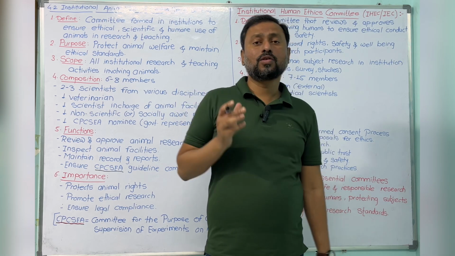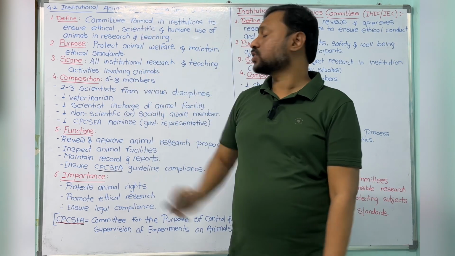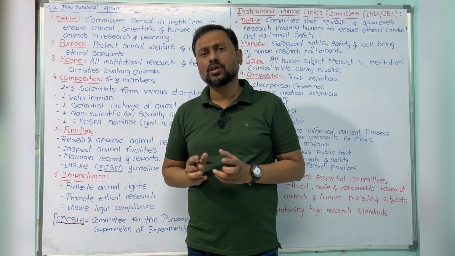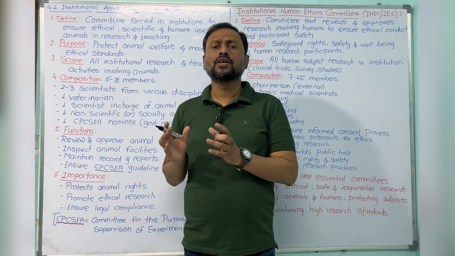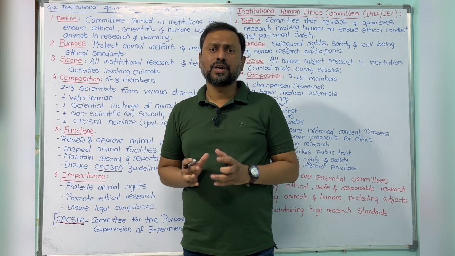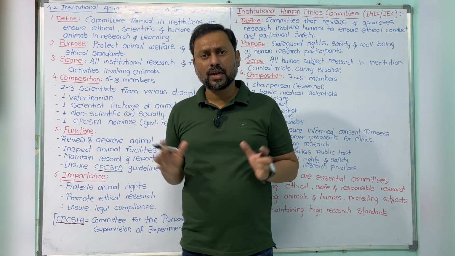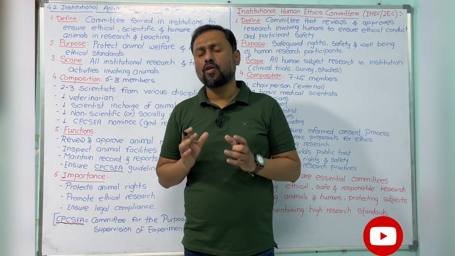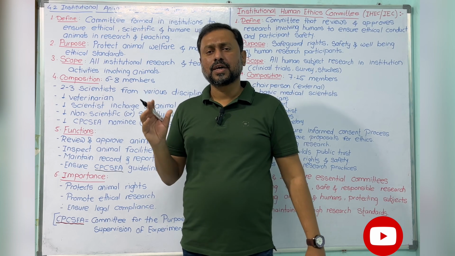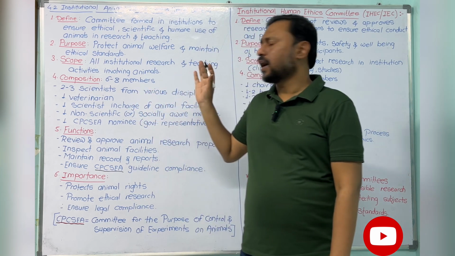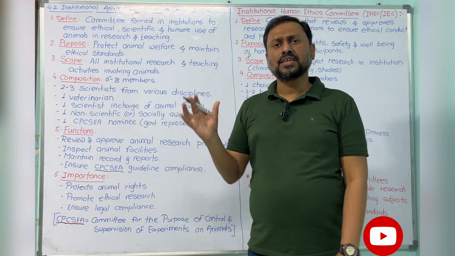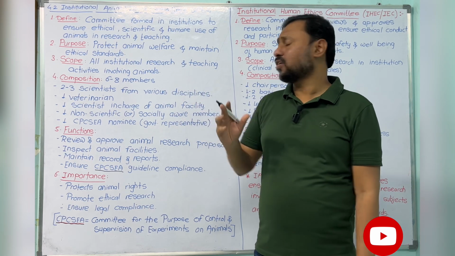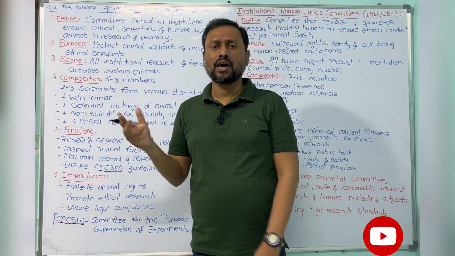Now we'll start today's topic. The topic is the Institutional Animal Ethics Committee. What it means: organizations or institutions create a committee to ensure that research is going on in the proper way, according to the government methods, and without harming the animals. Those members' responsibility is to ensure the safeguard of whatever animals they are using.